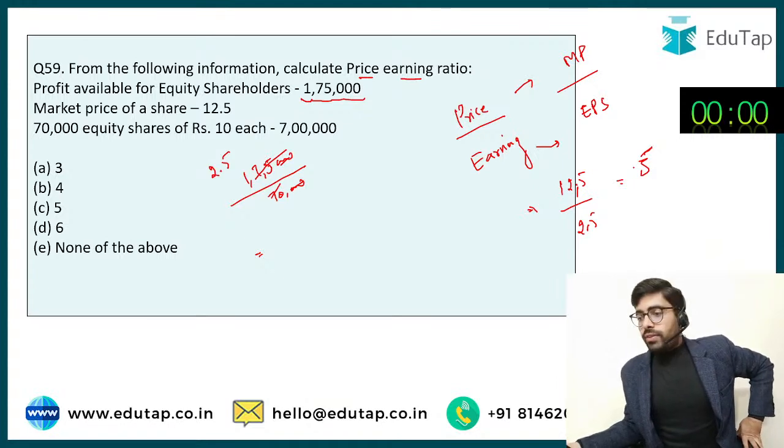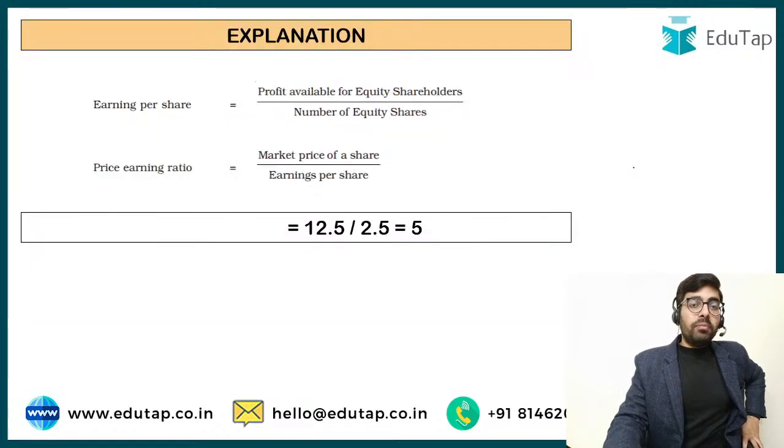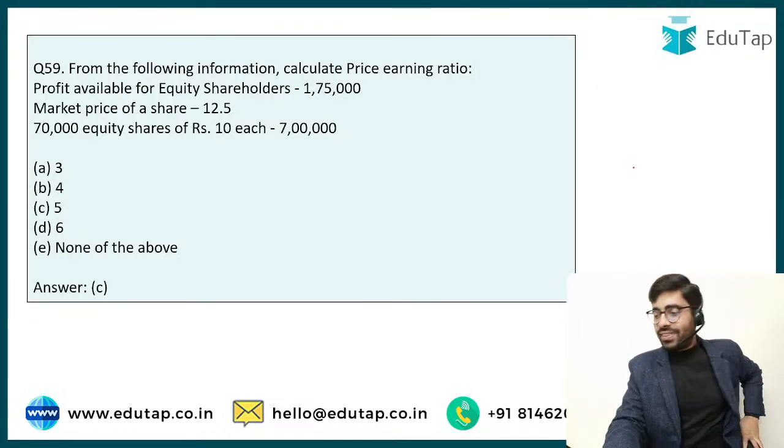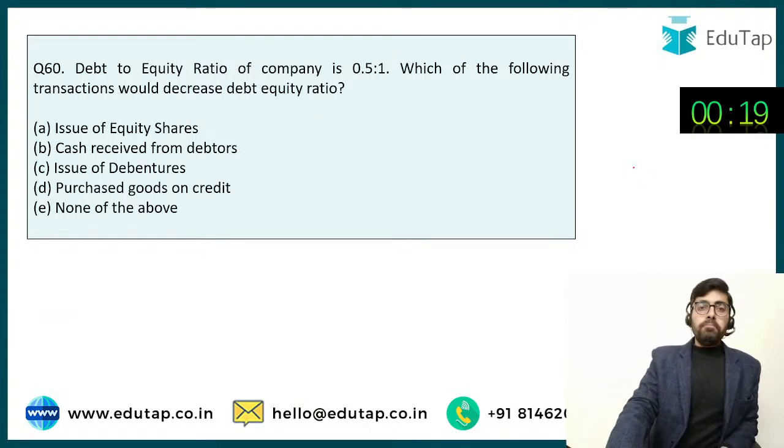Yeah, all of you are saying C. You guys are more quick. You guys are quicker than me. So 5 is going to be the answer. Okay, great. All of you are saying 5. It's really good to see.